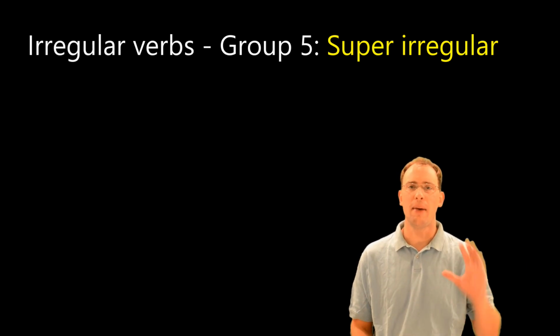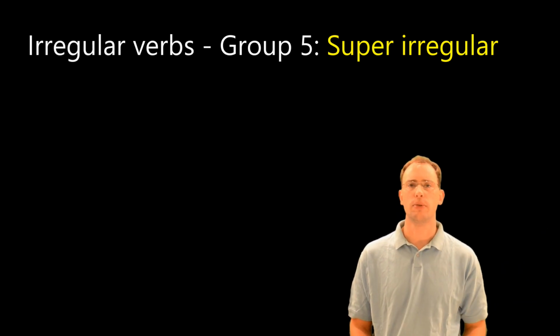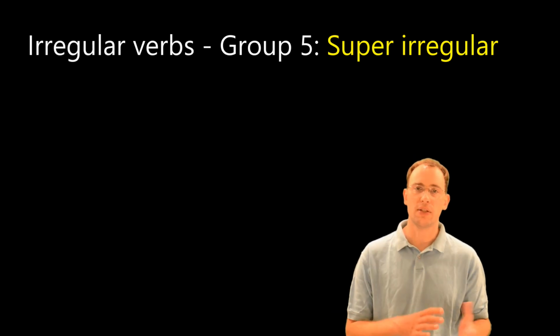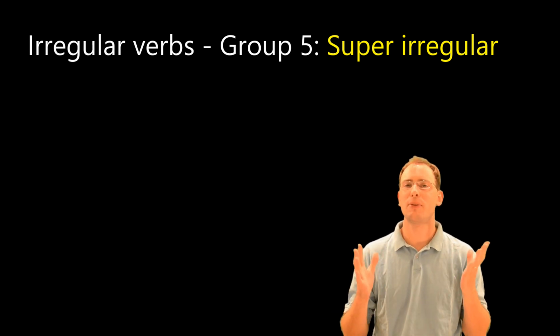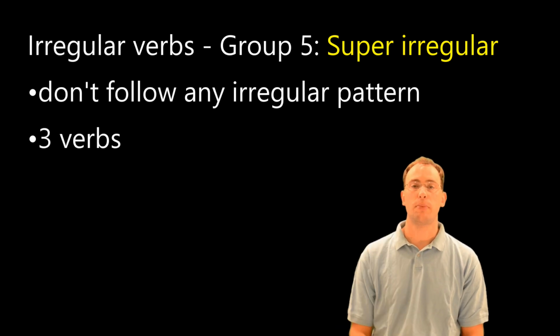Everything else had a pattern. Group 1, yo verbs. Group 2, go verbs. Group 3, stem change. Group 4, go and stem change. This is the group of verbs that don't follow any pattern like that. And I have 3 verbs to put in this group.